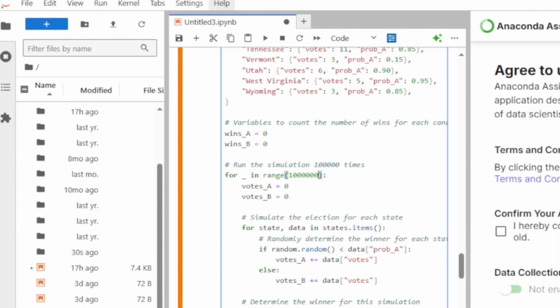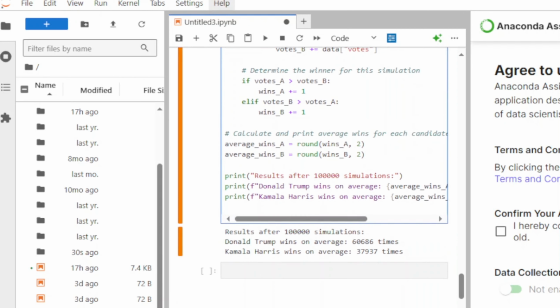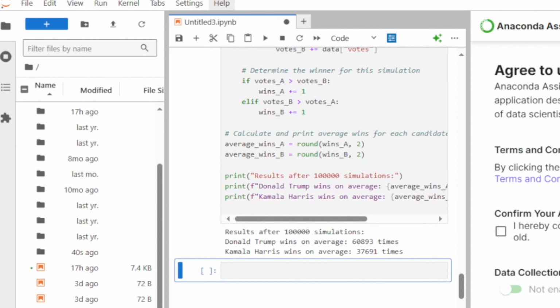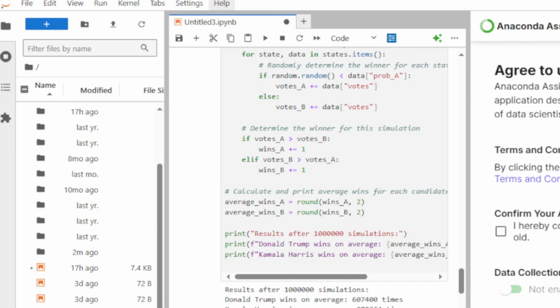So right now we're looking at 1 million. I don't think that's a good idea. So, right, we're going to run it right now. Okay, so the results after 100,000 simulations: Donald Trump wins on average 60,893 times, with Kamala Harris winning on average 37,691 times.